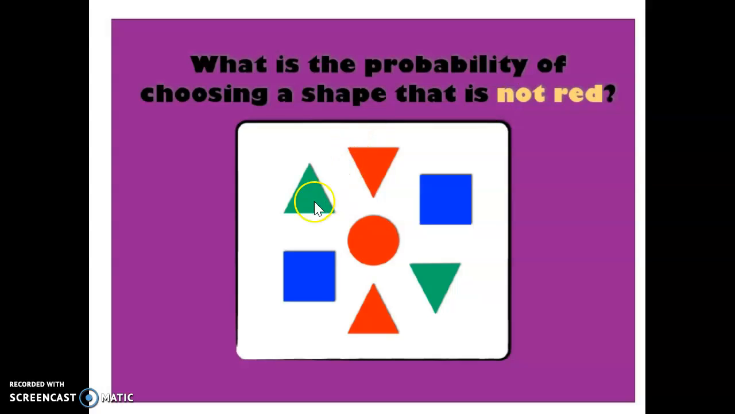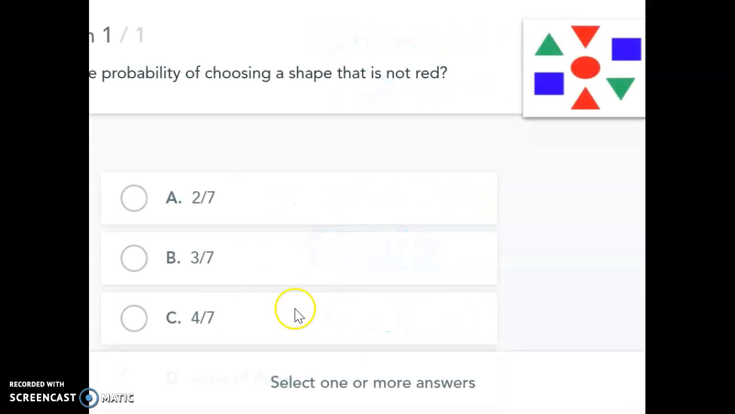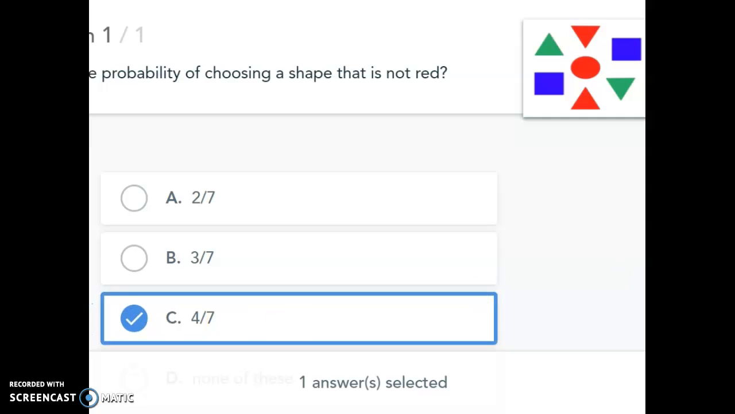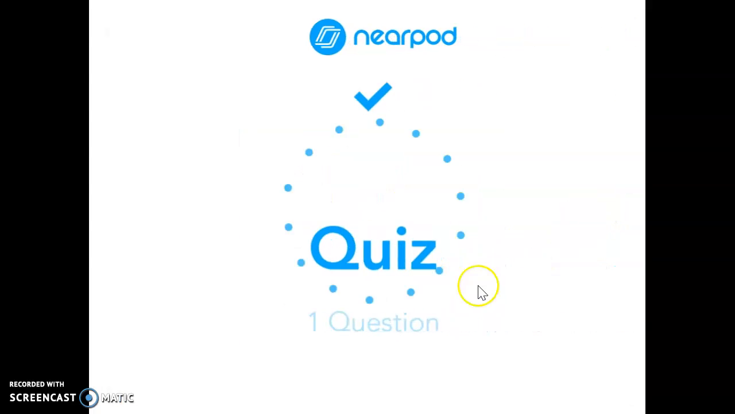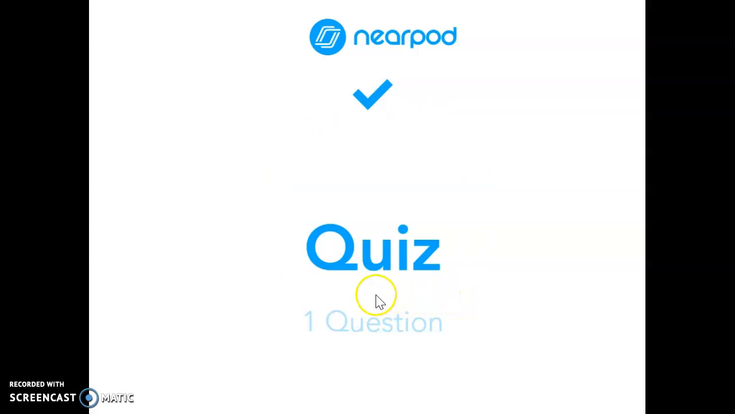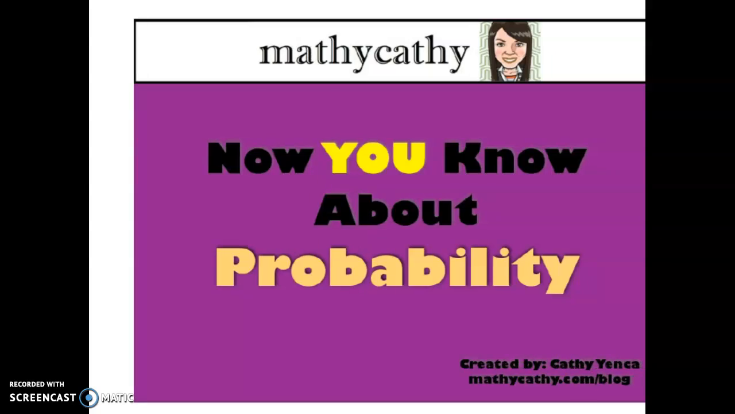Not red. 1, 2, 3, 4 out of 7. Not red, 4 out of 7. Pentagon. 0. No pentagons in there.